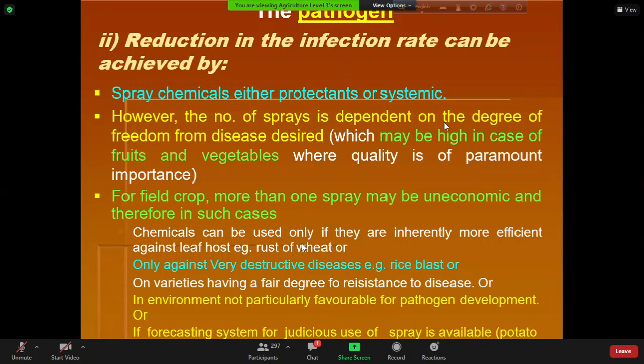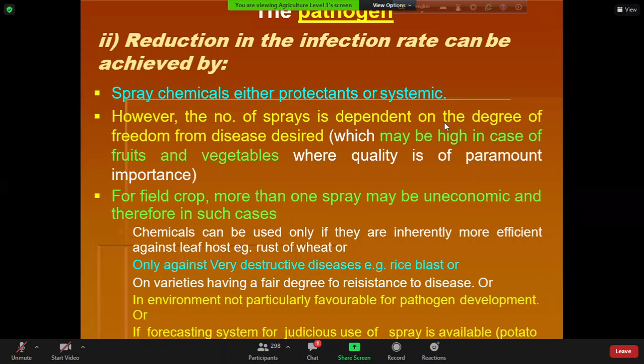Okay, so what happens actually, we don't apply chemical to control every particular disease of every particular crop. For example, we only apply chemical to control a devastating disease of a very important crop. Okay.